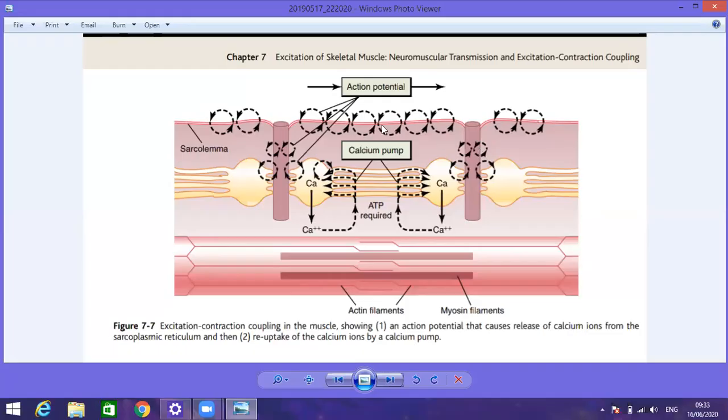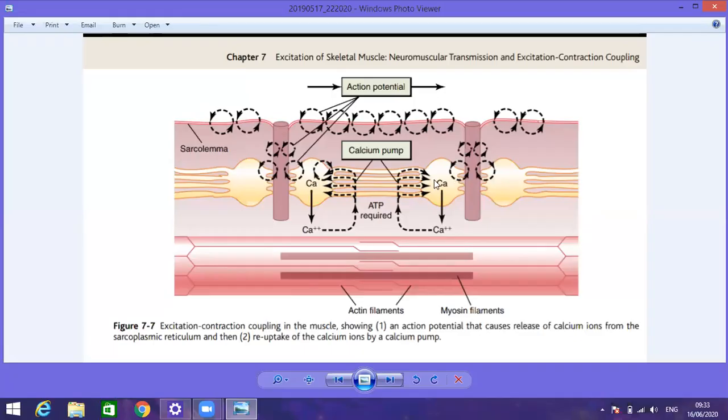When there is spreading of the action potential, this is the invagination, the inward extension of the membrane surrounding the muscle fiber, so the action potential spreads along the transverse tubule. Here you can see a structure that is called the sarcoplasmic reticulum. In the case of a cell, that is called the endoplasmic reticulum, but here we are concerned with the muscle fiber, so we call it the sarcoplasmic reticulum.